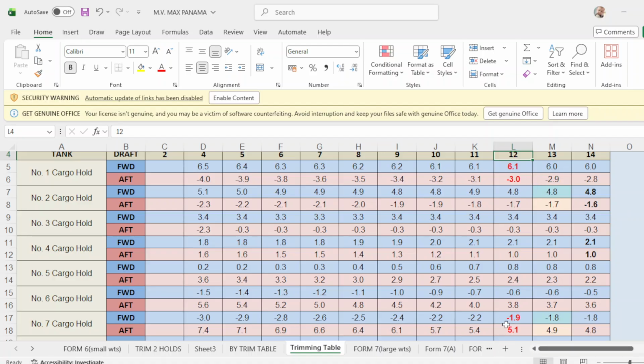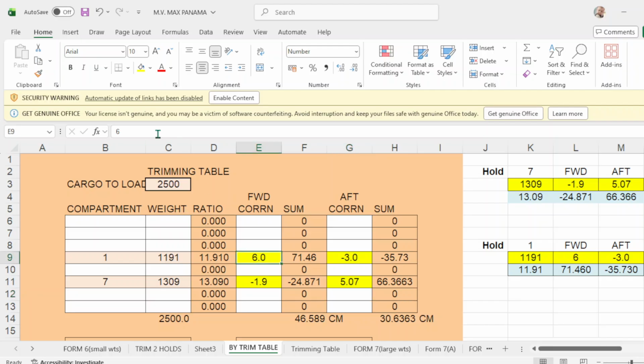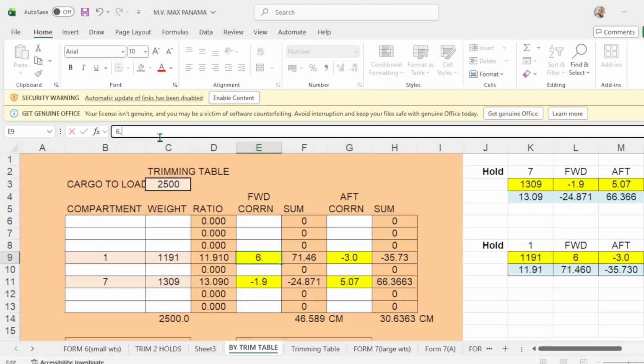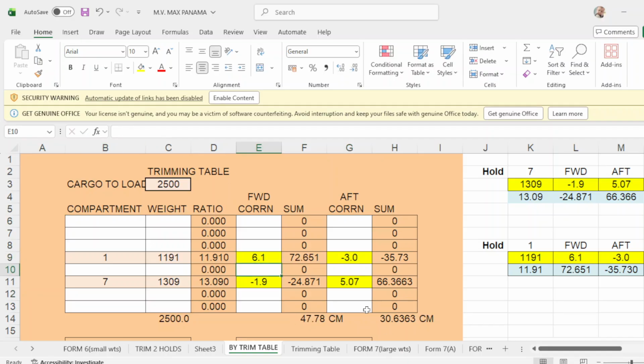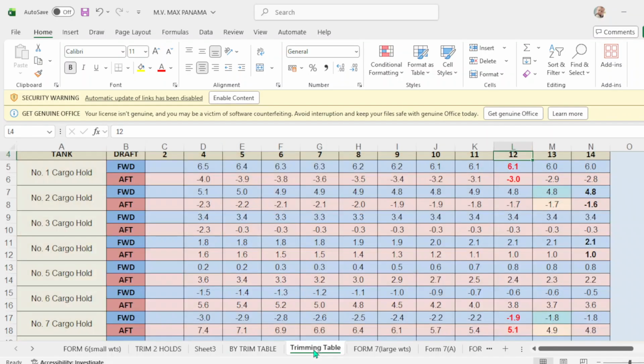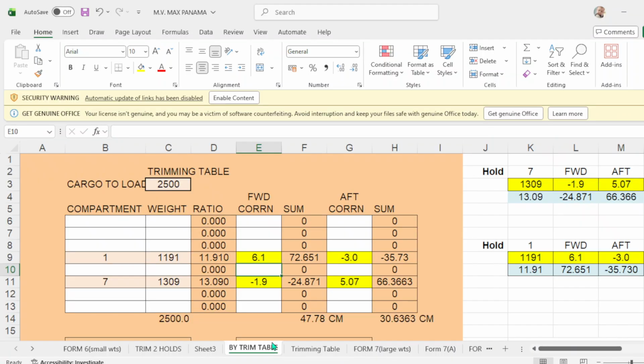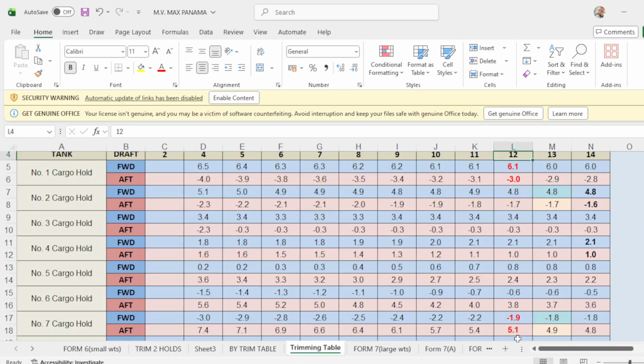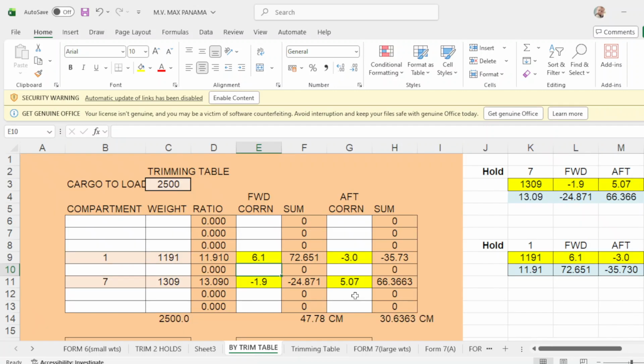is this one. So number 1, forward and aft correction, that will be 6.1, negative 3. So this should be 6.1, okay. Aft correction is negative 3, okay. And number 7, how much in number 7? Forward is negative 19. Negative 19, aft is, how much aft is 5.1. So aft is 5.1, okay?